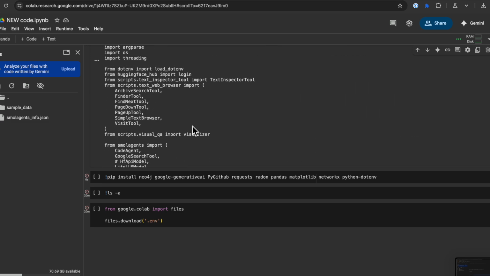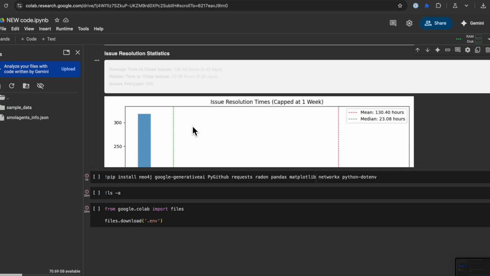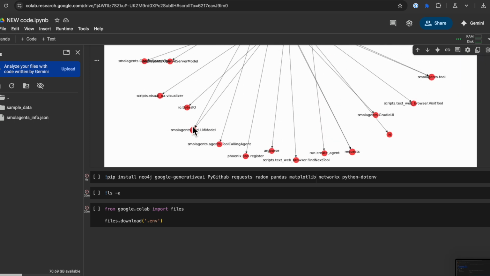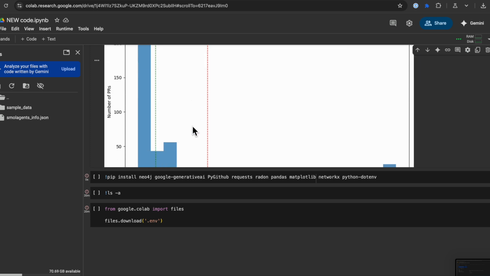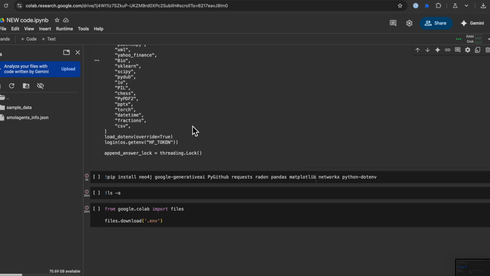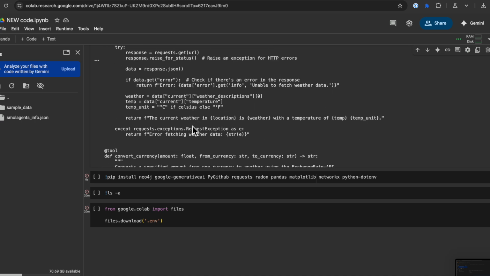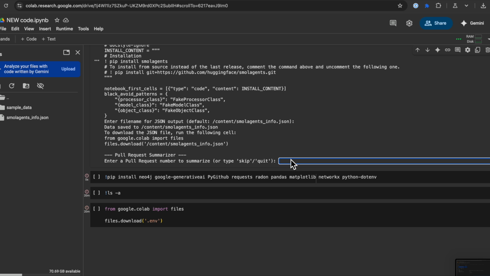So these are all the insights that we get after running the code, and we get a JSON file that will be feeding our voice agent app to talk to the repository and get insights from it. I'll show a demo of how to summarize the pull request.